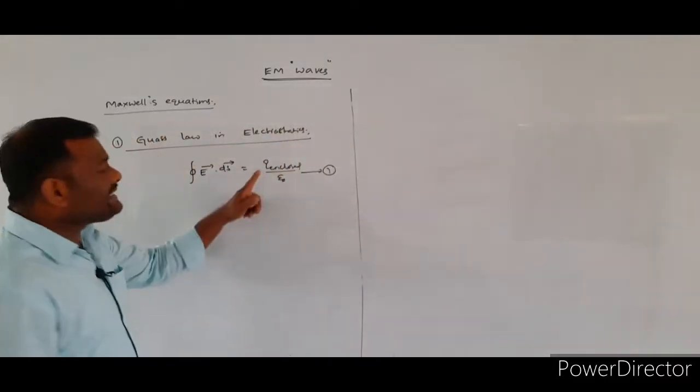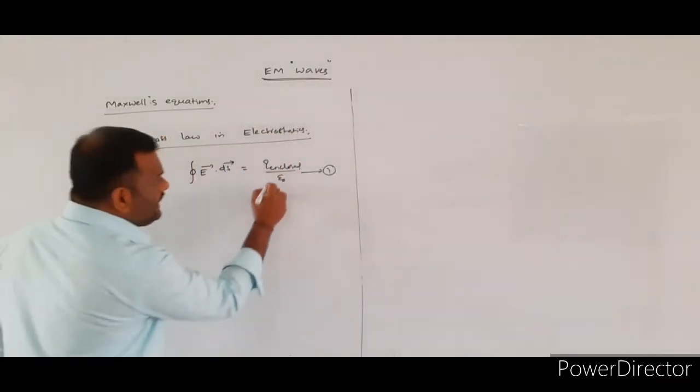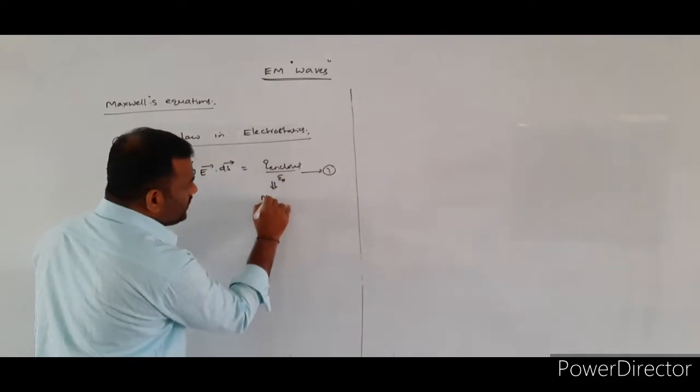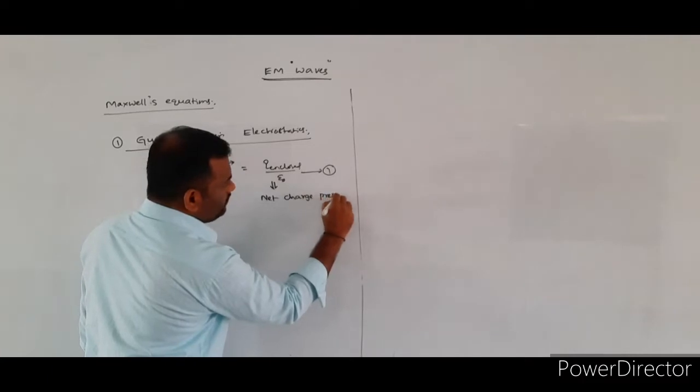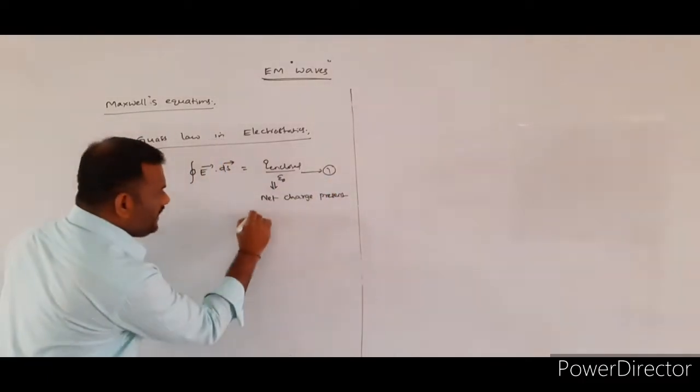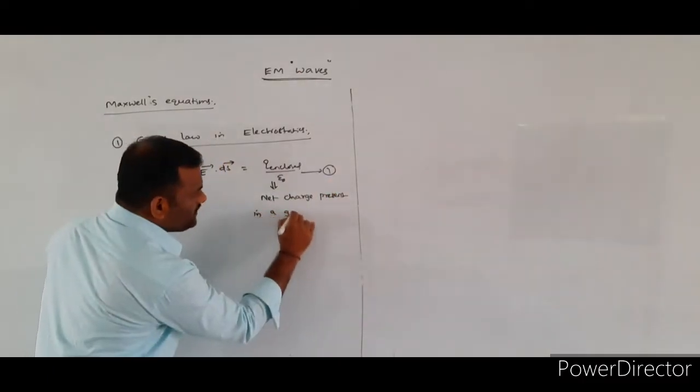So the right side term will be giving what? The net charge present in a given closed surface.